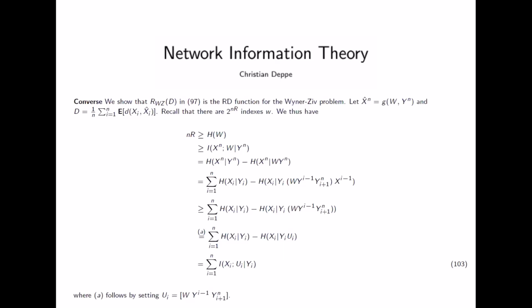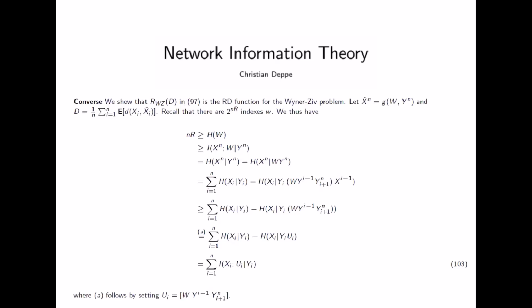Then we can make it smaller if we condition it on Y. So n times R is greater equal the entropy of W conditional on Y. And then we can estimate it by the mutual information between X and W under the condition Y^n, because we can just add a non-zero term, like we did before in the proof.